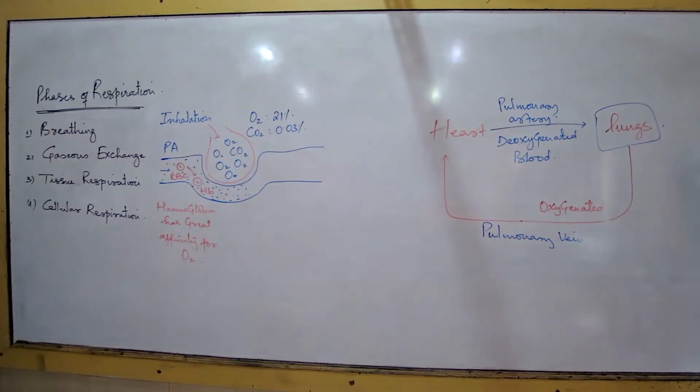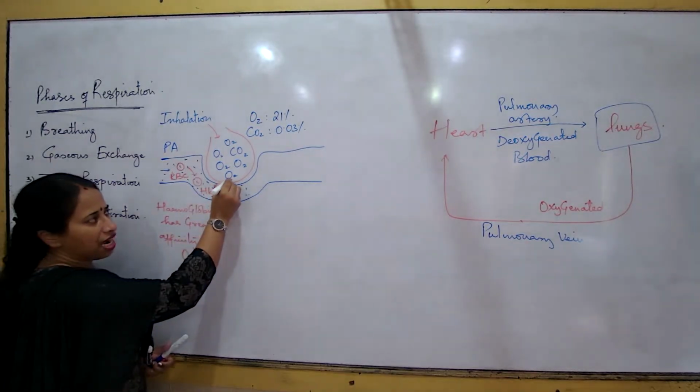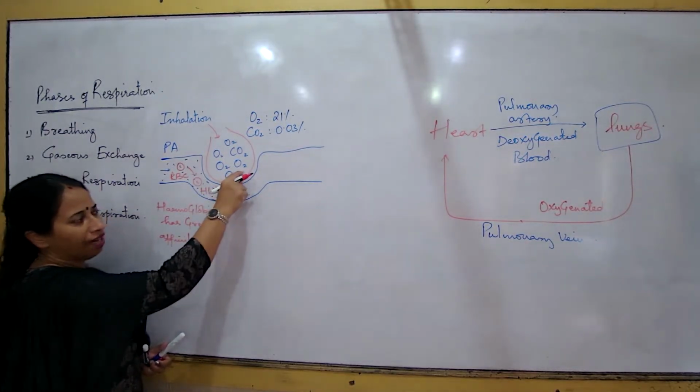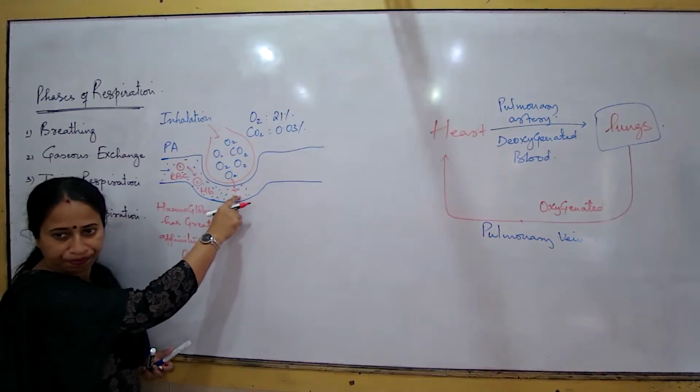When I say hemoglobin has a great affinity for oxygen, you should understand that the bonding capacity of hemoglobin and oxygen is very sharp. Immediately the bond will be formed. So the oxygen now starts diffusing from the alveolus towards the blood.